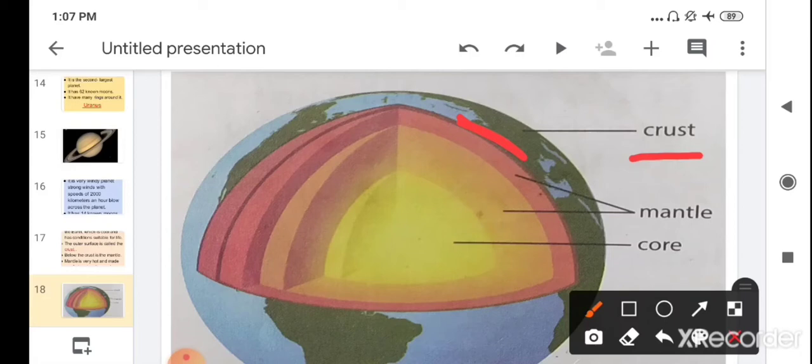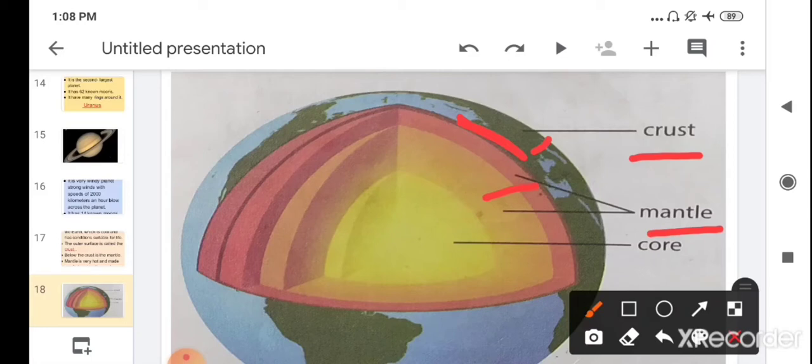below the crust is the mantle. Below the crust, the next layer is the mantle, which is very hot and made up of almost molten rocks. The upper layer has solid rock, but when we move from the crust to below the crust, it has molten rock, because this layer is very hot. So here the rocks are present in the molten form.